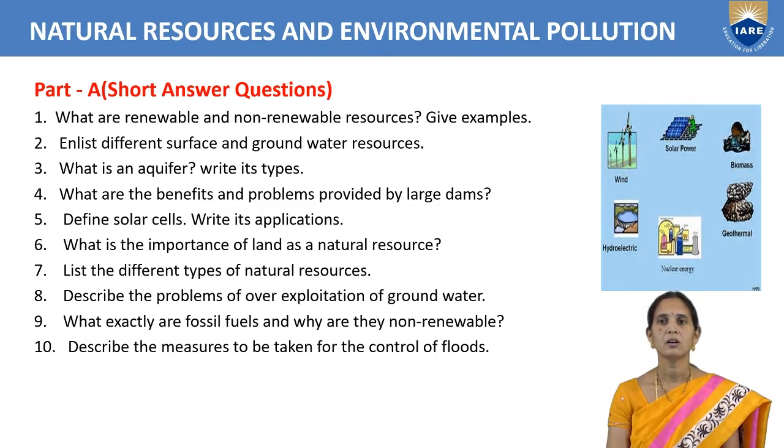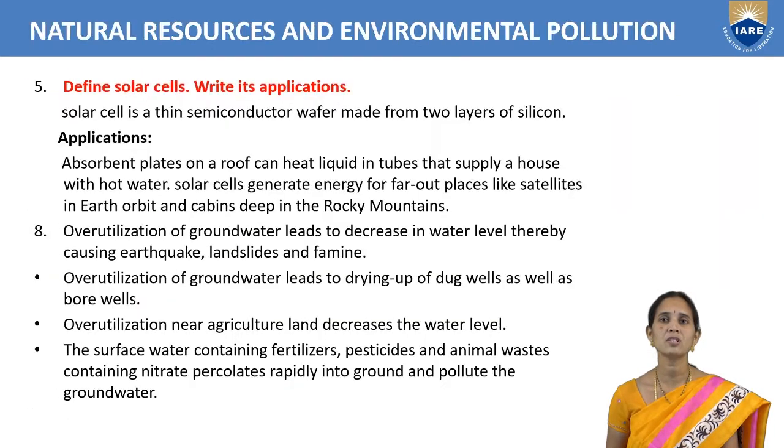So next, the problems of over-exploitation of groundwater. Over-utilization of groundwater leads to a decrease in the water level. If you are using more groundwater, what happens? There won't be any water in the ground. Then the heat under the earth will be more.